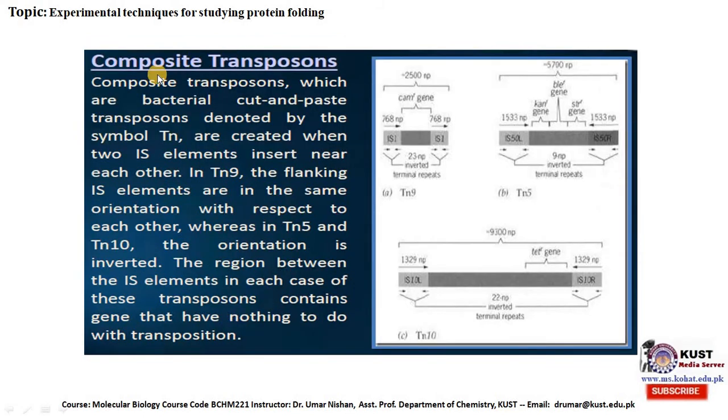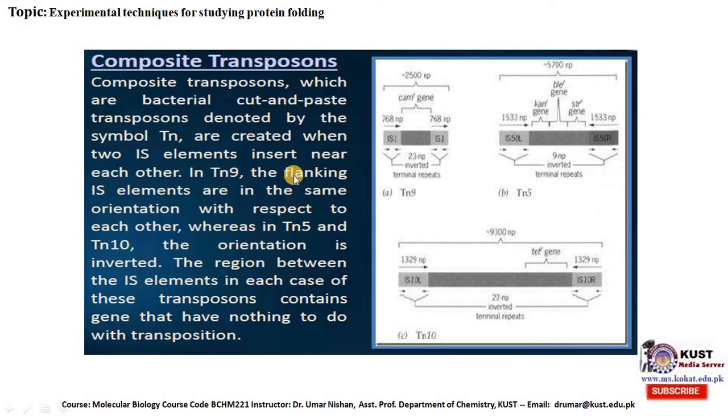Now, composite transposons. Composite transposons, which are bacterial cut and paste transposons denoted by the symbol Tn, are created when two IS elements insert near each other.